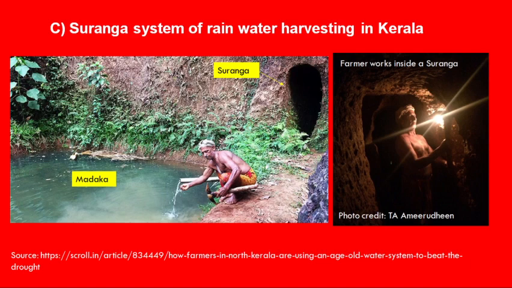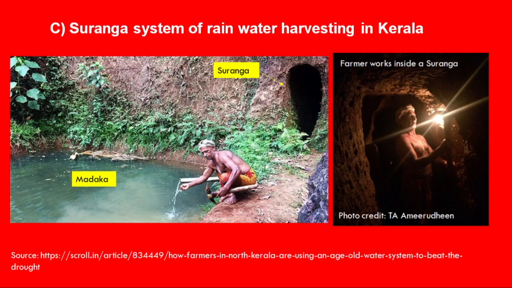The water seeps out of the rock and flows out of the tunnel like a narrow stream. It is then collected in a reservoir that is made of mud, and this reservoir is also known as Madaka. We have also discussed Madaka in the previous slides. So that Madaka is situated just outside of the Suranga.